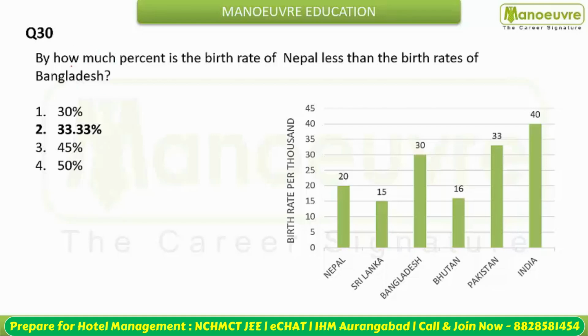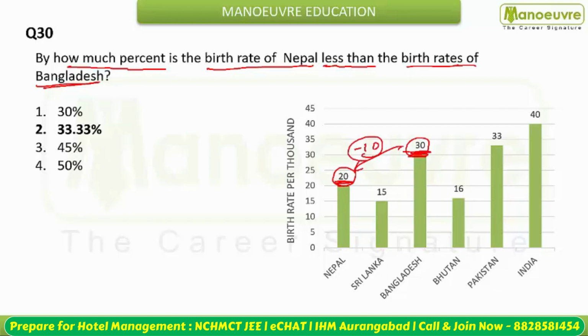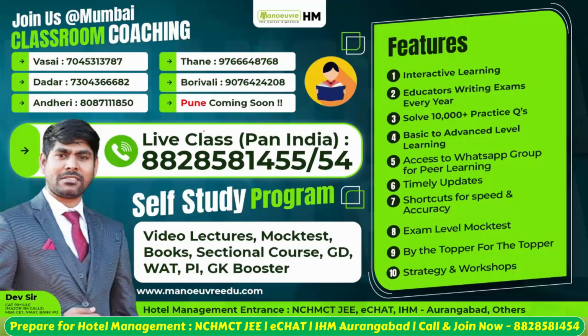You need to calculate how much percent birth rate of Nepal is less than the birth rate of Bangladesh. बांग्लादेश से नेपाल का कितना कम है? नेपाल का है कितना? नेपाल के लिए 20 है, बांग्लादेश का कितना है 30. That means कम कितना है? This is 10 less. And with respect to what? With respect to Bangladesh check करना आपने. That is 10 by 30. You can say 1 by 3. This is 33.33%.